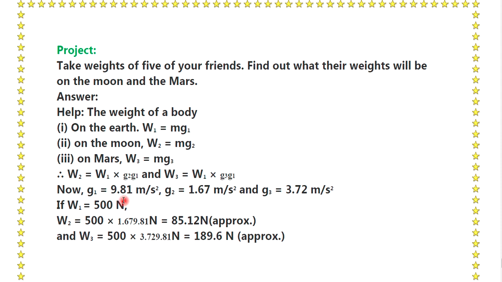If W1 is equal to 500 Newton, then W2 is equal to 500 Newton into 1.67 upon 9.81 Newton, which is approximately equal to 85.12 Newton, and W3 is equal to 500 into 3.72 upon 9.81 Newton, which is equal to 189.6 Newton.